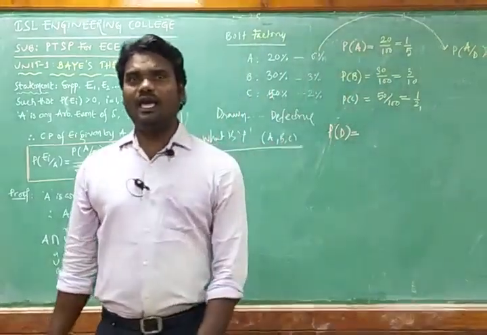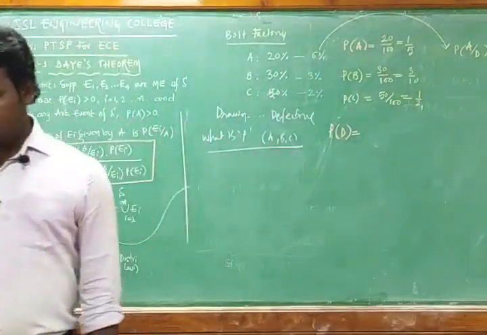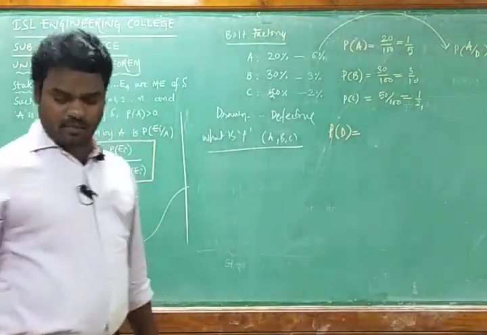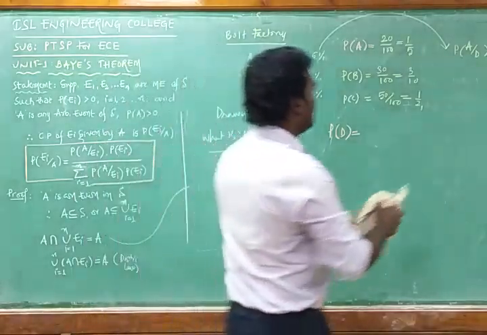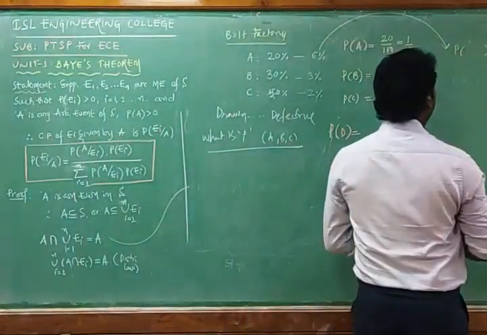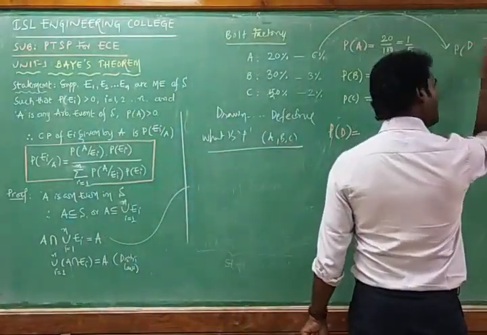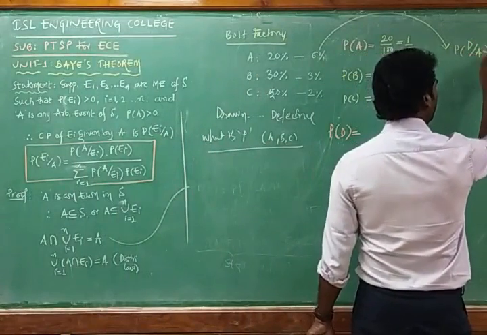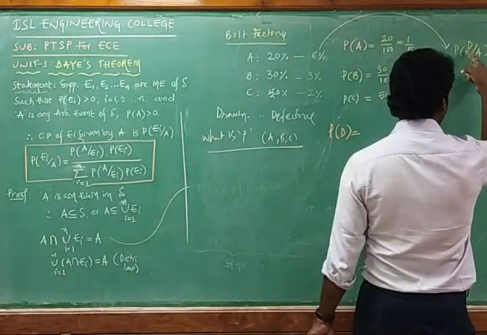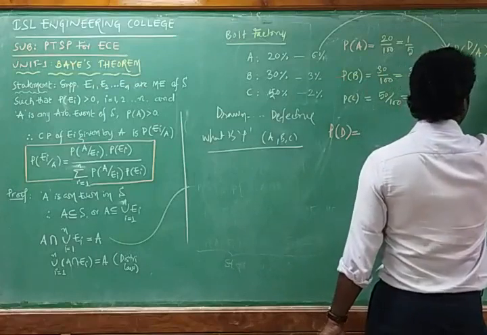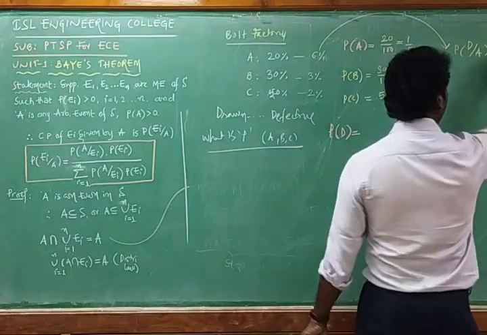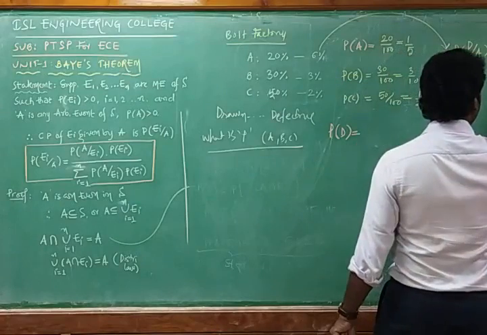Probability of A given D, or you can call it probability of A by D. Probability of D by A, that is what? Probability of defective one given A is 6 by 100, and 6 by 100 means 3 by 50.